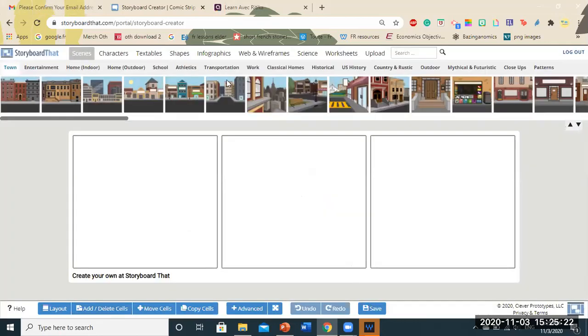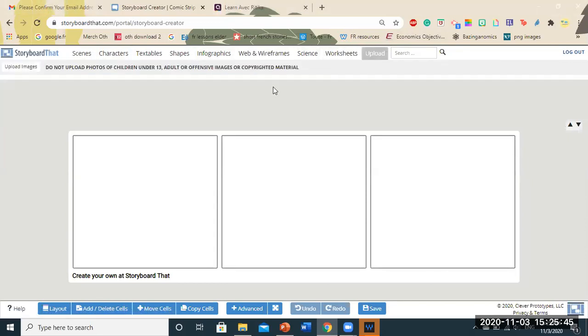Now you'll see the various features over here. Scenes, characters, textables, shapes, infographics, web, wireframes, science, worksheets, and upload. Science is actually just for science students because they have a lot of these laboratory instruments that you can use. So maybe for science teachers, this is going to be very helpful. Upload tab is where you can upload your own images, probably something that you need for a lesson. You can upload on storyboard itself.